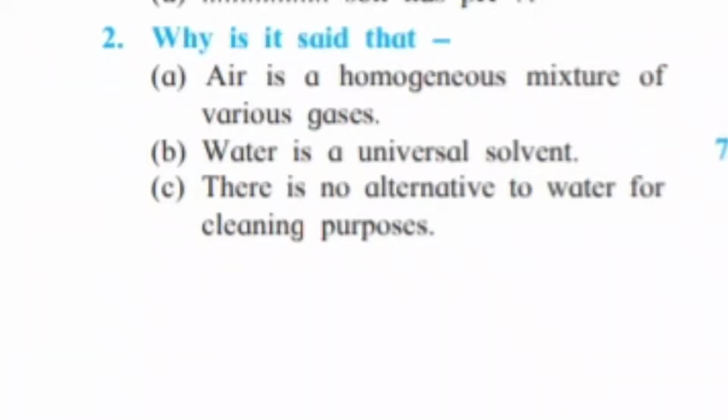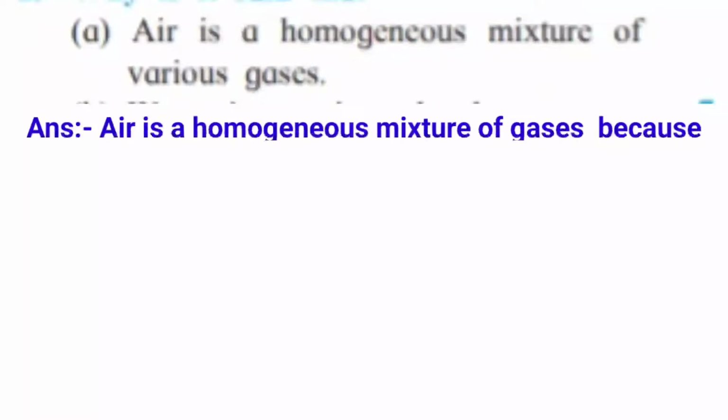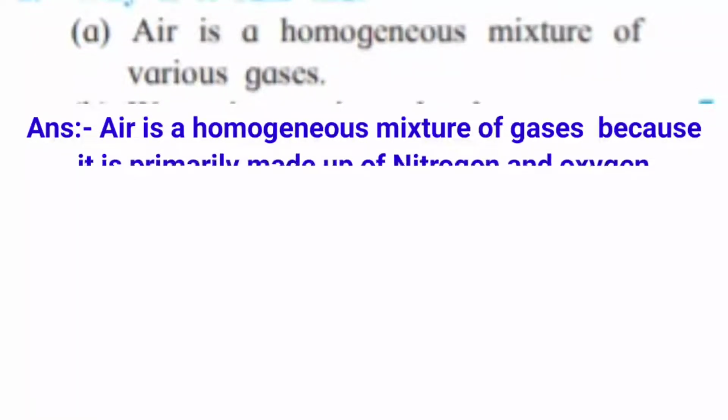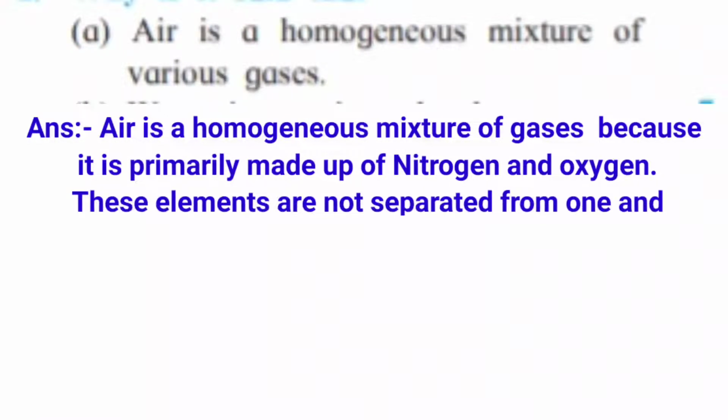Question number 2. Why is it said that A. Air is a homogeneous mixture of various gases? Answer. Air is a homogeneous mixture of gases because it is primarily made up of nitrogen and oxygen. These elements are not separated from one another.